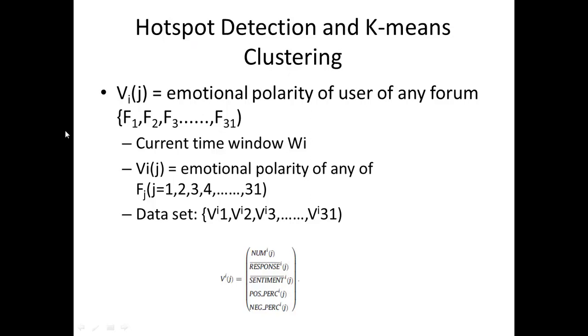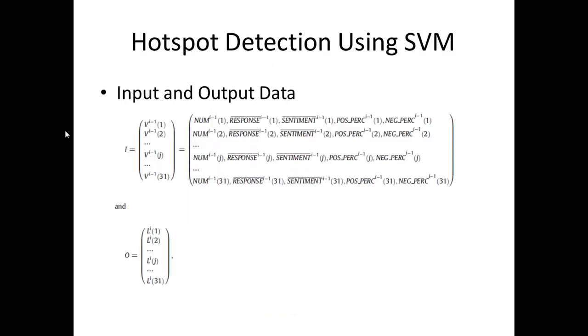right? So after that, for each window, which I talked about earlier, the clustering result by k-means is presented in a vector containing 31 elements with 0 and 1, 0 being the non-hotspot and 1 being the hotspots, right? So that's how the hotspot was calculated using the k-means clustering, and then the SPM.